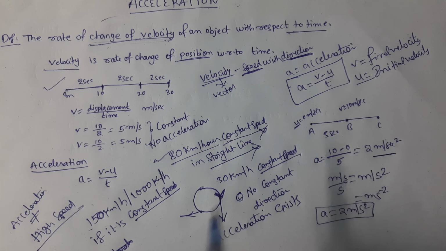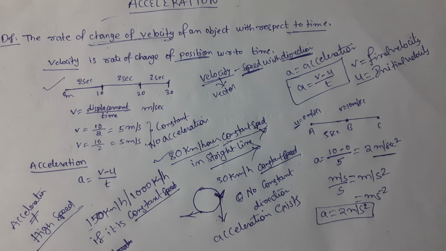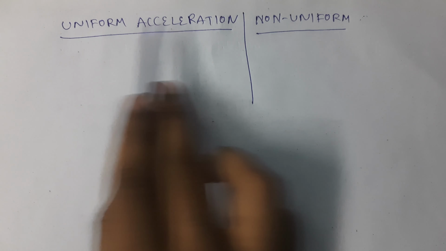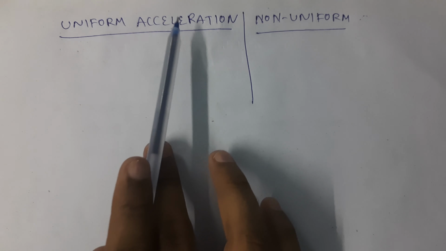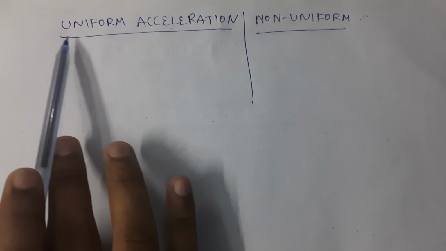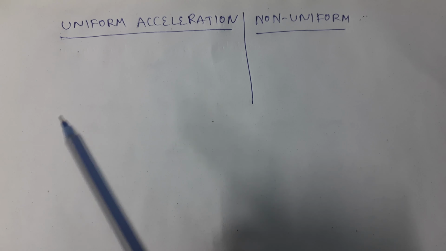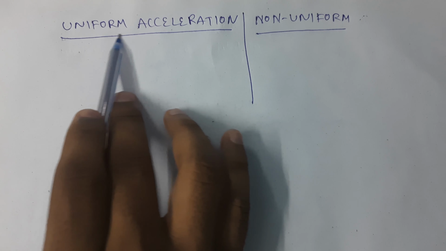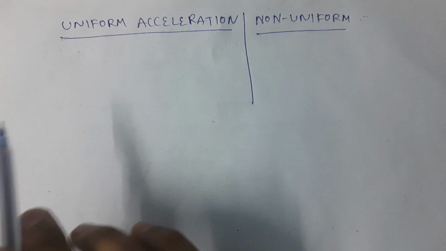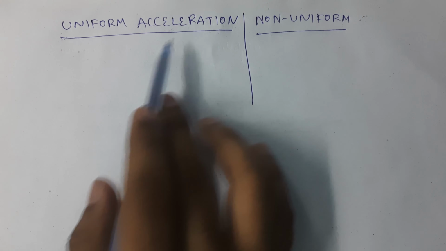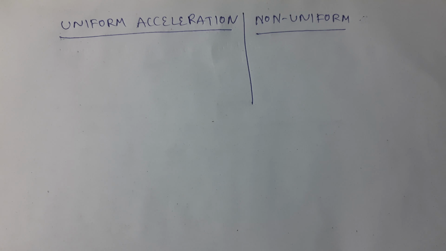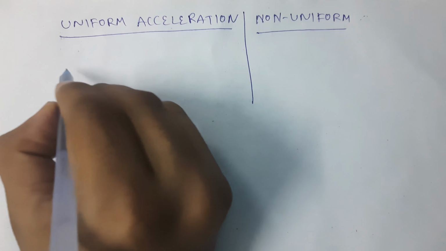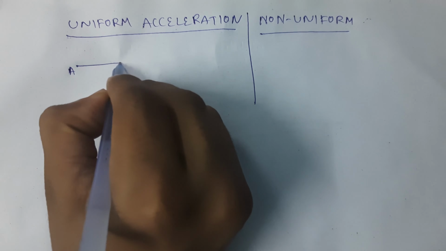Now we will see the types of acceleration. See, there are two types of acceleration: uniform acceleration and non-uniform acceleration. You already learned what acceleration is. By the term you can easily guess, if the acceleration is in a uniform way or constant, then it is called uniform acceleration, and its opposite is non-uniform acceleration. If it is not uniform, then it is non-uniform acceleration. We will see one example for each. Here we will see the same example.